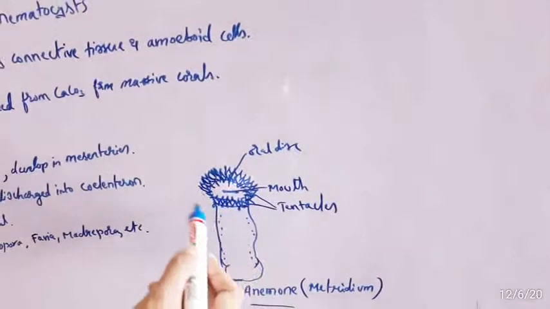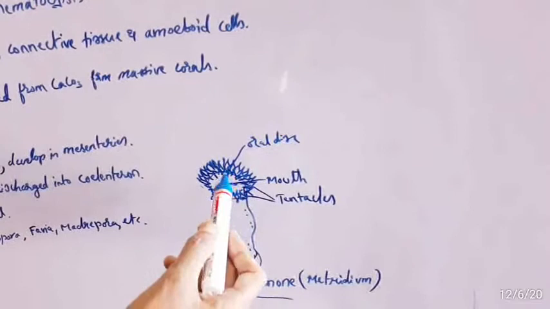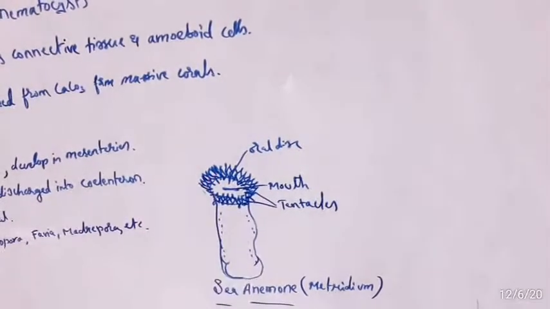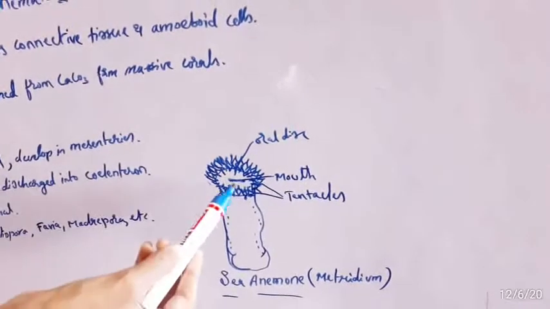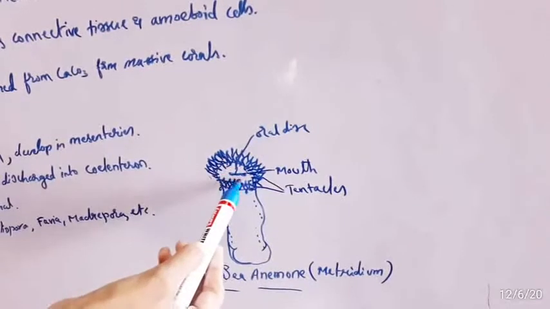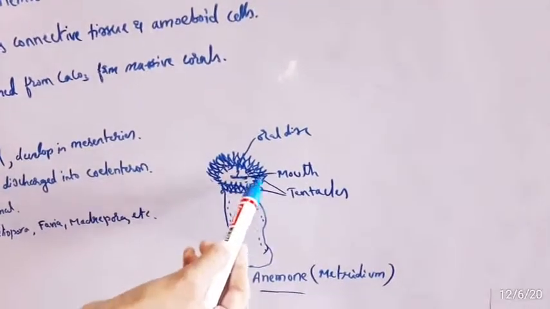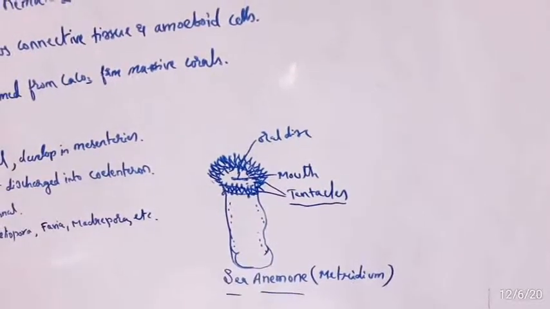The hollow tentacles surround the mouth. So the presence of the oral disc, which expands radially, and the mouth is completely surrounded by hollow tentacles.